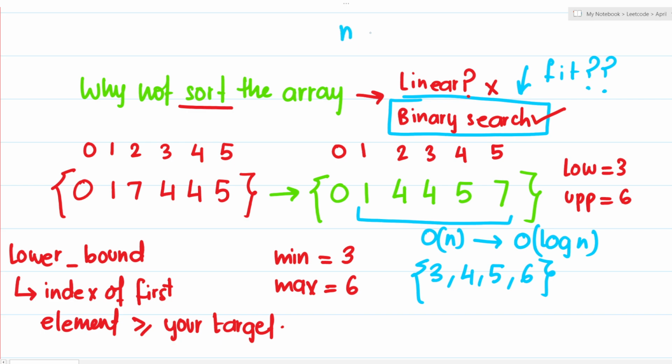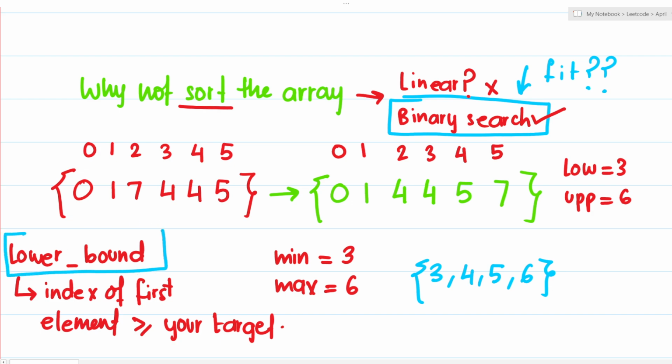So previously we were doing n times O of n. Now we will be doing n times O of log n. So the overall complexity becomes n log n, which is completely acceptable, isn't it? Now the thing is, how am I going to apply binary search over here? That's the question, right? So for that, it's very important that you have a very good idea of how lower bound works. What does lower bound give you?